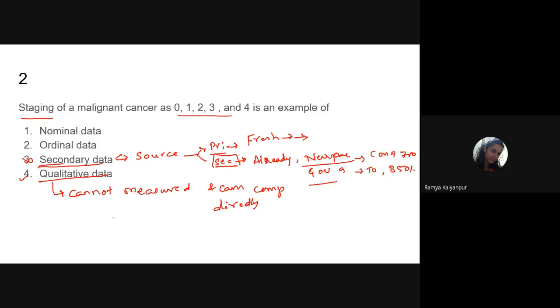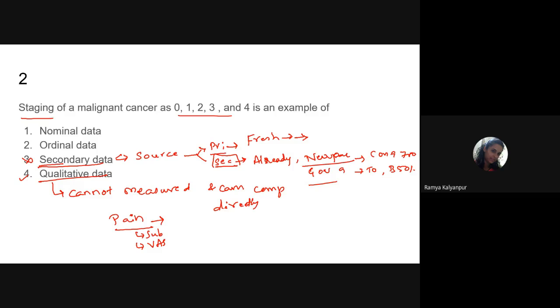directly. For example, pain. Pain we cannot measure directly, like how we measure weight or blood pressure, where we are very sure that using a machine I can measure. But pain is very subjective and I cannot measure it directly, so indirectly I can measure it using a visual analog scale or some other means.